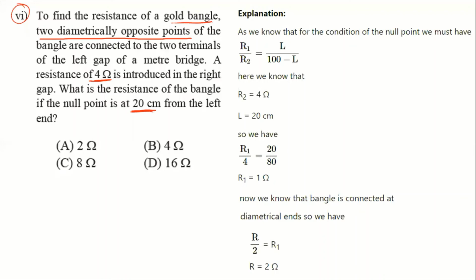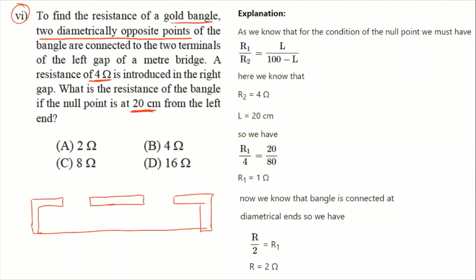Now pay attention, let me draw the diagram here. So this is the meter bridge. This is the wire. So here is the galvanometer, and this length is 20 centimeter from the left side. It means that the total length is 100, so this is 80.